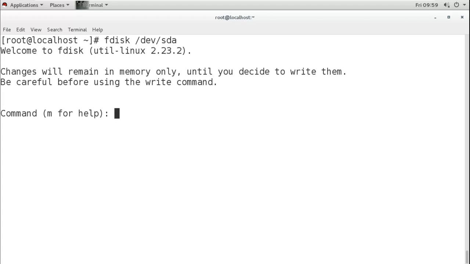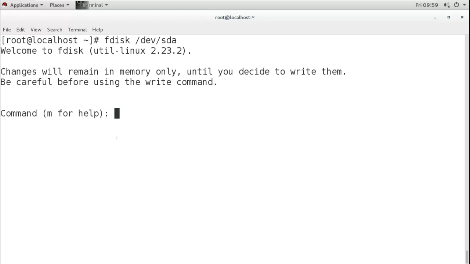Then it shows that changes will remain in memory only until you decide to write them. So remember, whatever changes you do here, you create partitions, delete partitions, modify them, they all will be in memory until you decide to save them.